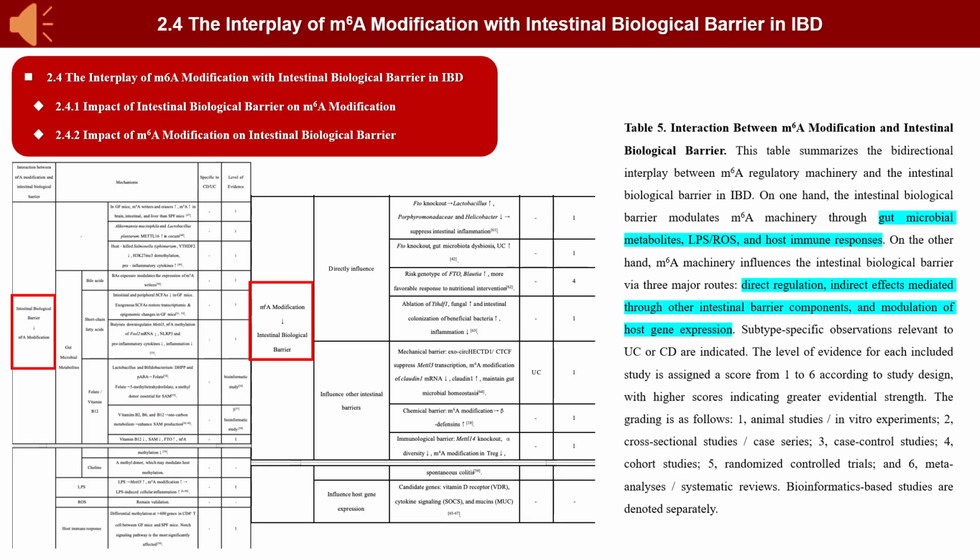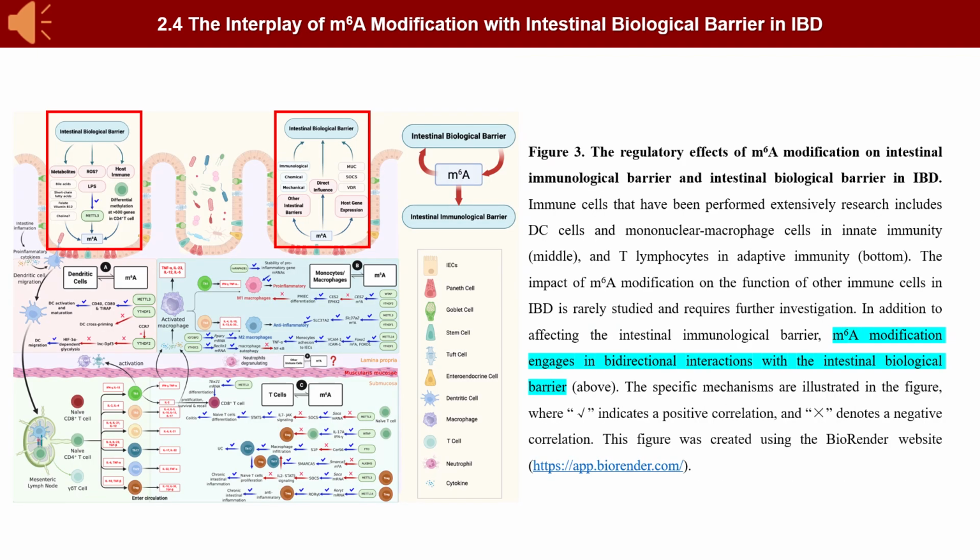Section 2.4 focuses on the interplay between M6A modification and the intestinal biological barrier in the context of IBD, with an emphasis on their bidirectional regulatory effects. The detailed mechanisms underlying this interaction are summarized in the corresponding table. Figure 3 also provides a concise schematic depiction of the related mechanisms.